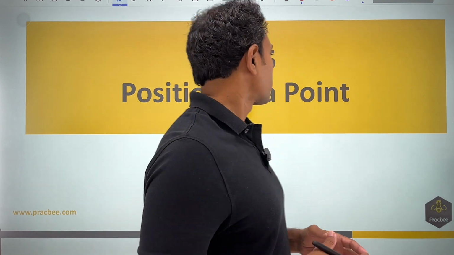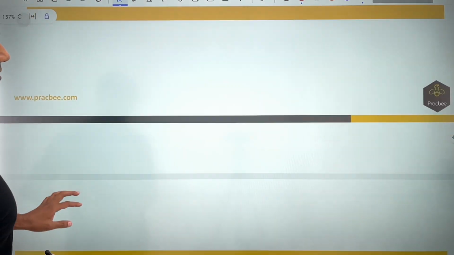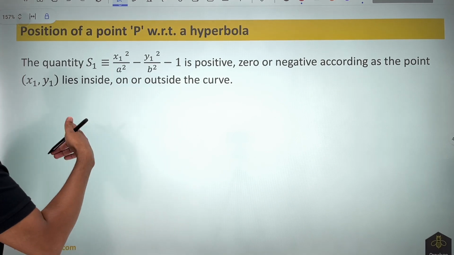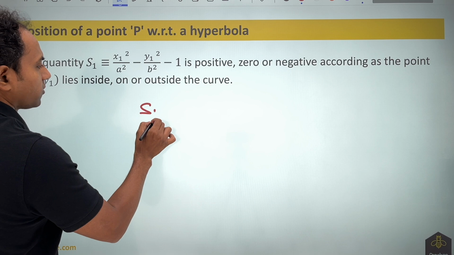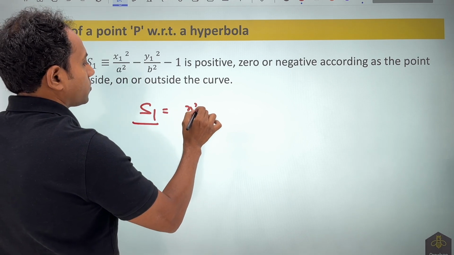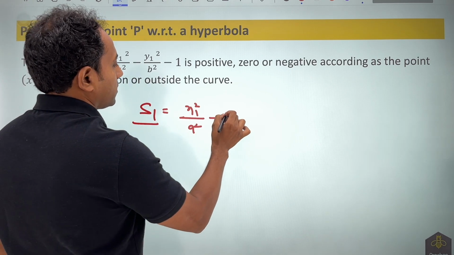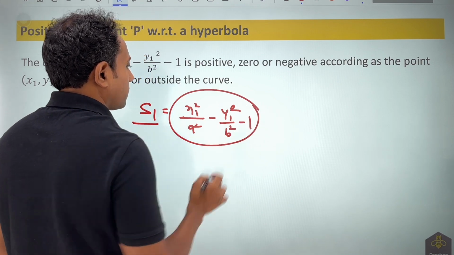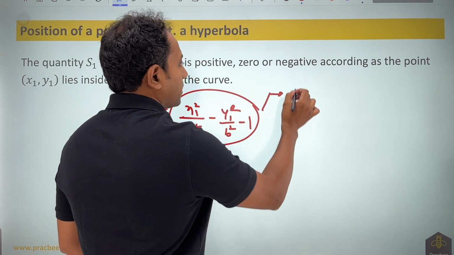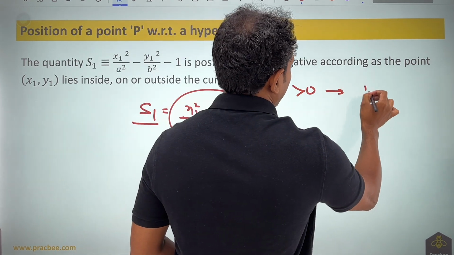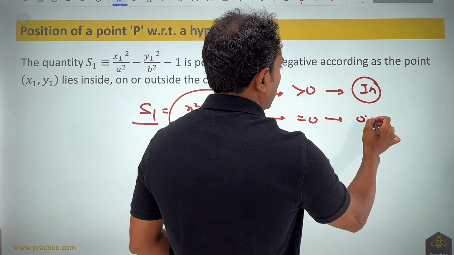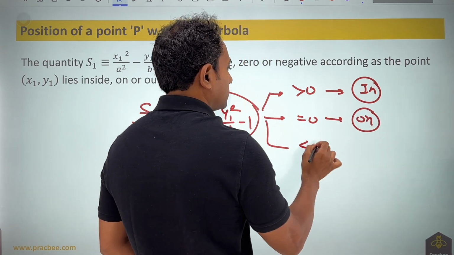Now type 5 problems are based on nothing but the position of a point with respect to a hyperbola. Again, this is very important and questions can be asked on this idea, because in this case the condition will change. If I find the value of S1, x1 square by a square minus y1 square by b square minus 1, and this is greater than 0, it will be inside. If it is equal to 0, it will be on it. If it is smaller than 0, it will be outside.